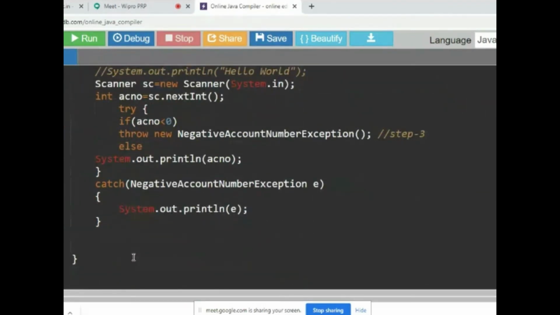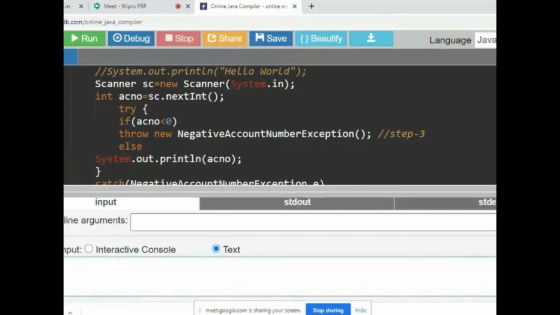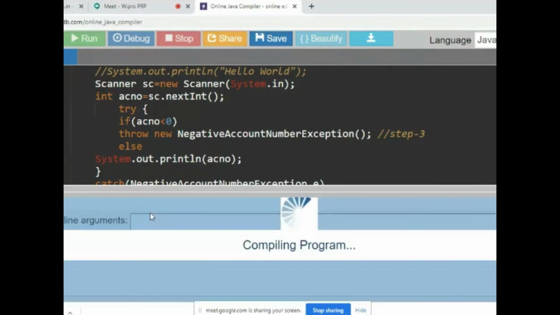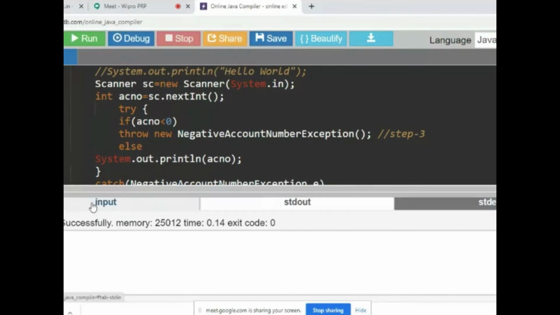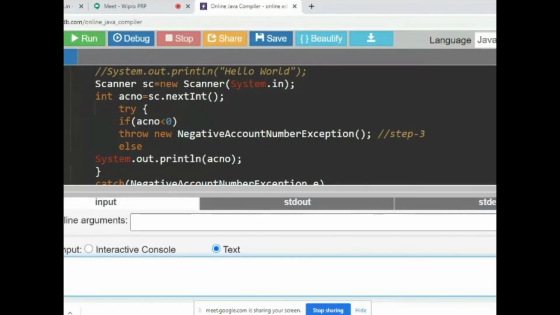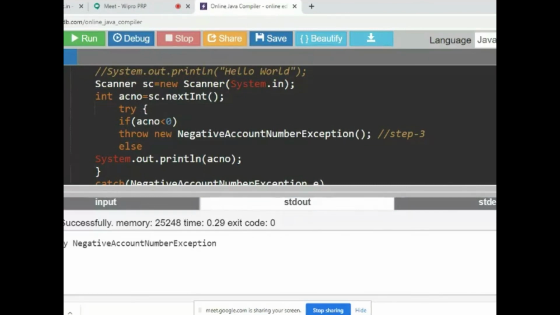Now I'll run it. I'll change my input values. Suppose I gave 2789, it is a positive number, so I should not get any exception. Okay, the number is displayed. Now I modify it. I put a minus at the beginning and run it. Okay, so: Caught by NegativeAccountNumberException.